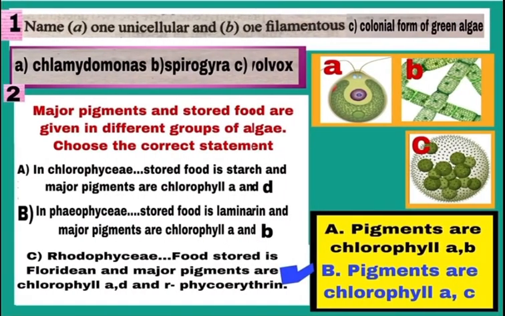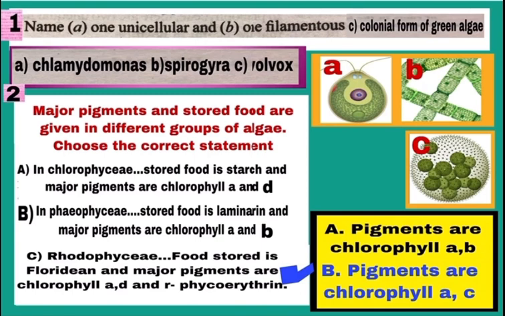Question number 1, देखिए. Name A, one unicellular, B, one filamentous and C, one colonial form of green algae. What are these green algae? Green algae belongs to class Chlorophyceae. See diagram A, B and C.